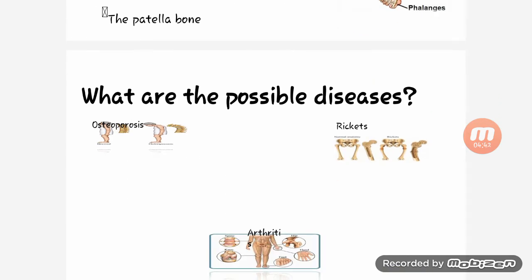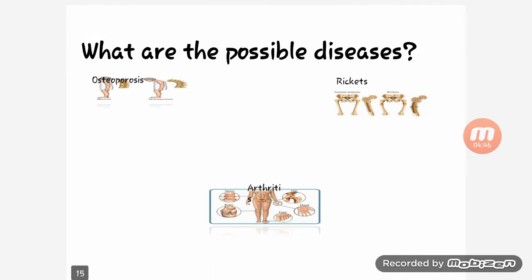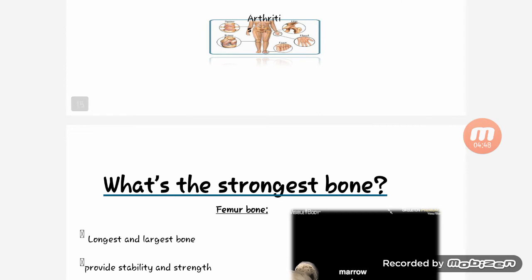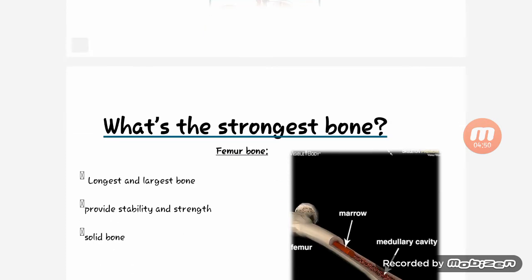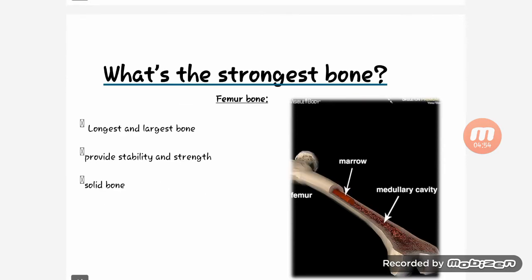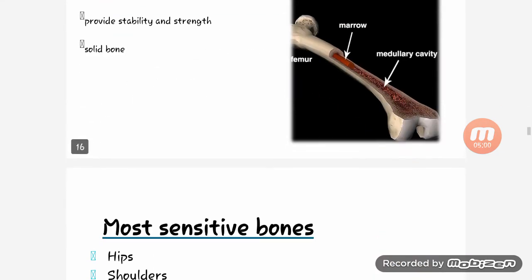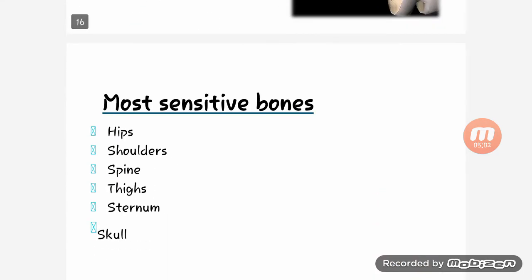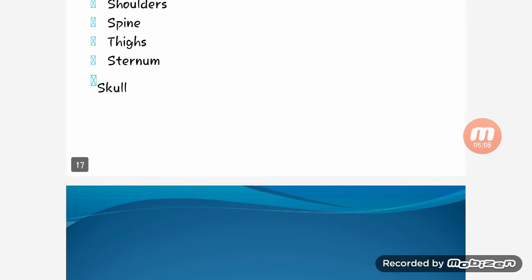What are the possible diseases? You can see osteoporosis, rickets, arthritis. These are the common diseases which can affect the skeleton and muscles. What is the strongest bone? The strongest bone is the femur, which provides strength and ability and is a solid bone. The most sensitive bones are the hips, shoulder, spine, thighs, sternum and skull.